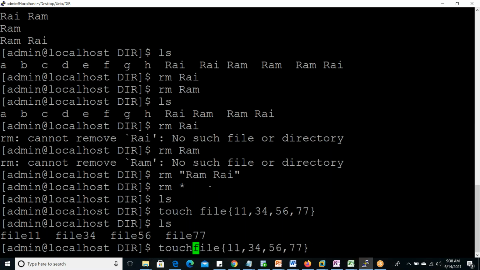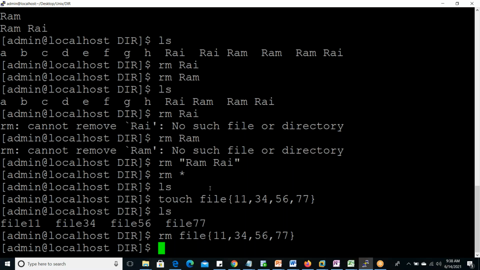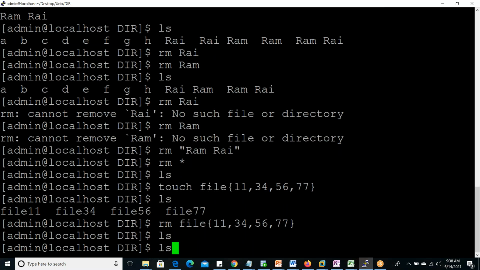Now if we want to delete all those, then RM. In which way we created, that way we can mention for deleting. Nothing is there. Okay, now another way: file we have given, so we can start from 11, we can end at 20. Now it will follow the sequence. Touch file, file 11, file 12, file 13, file 14, file 15, like that it will go up to 20.